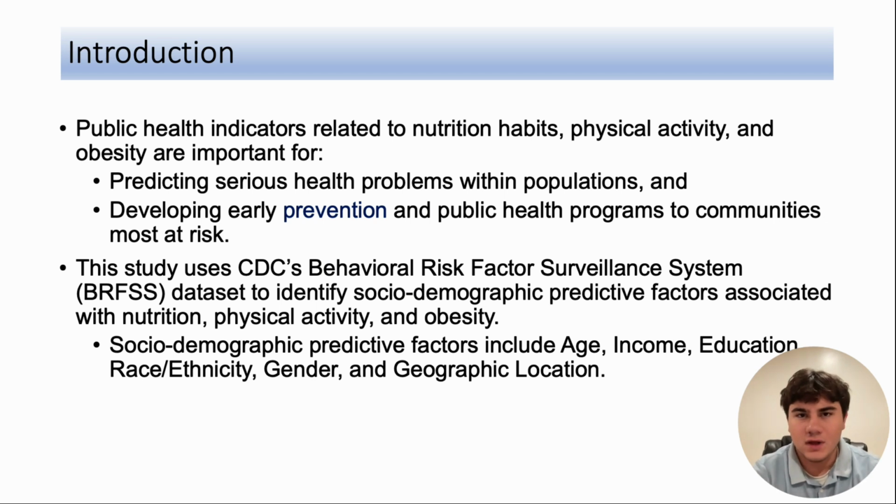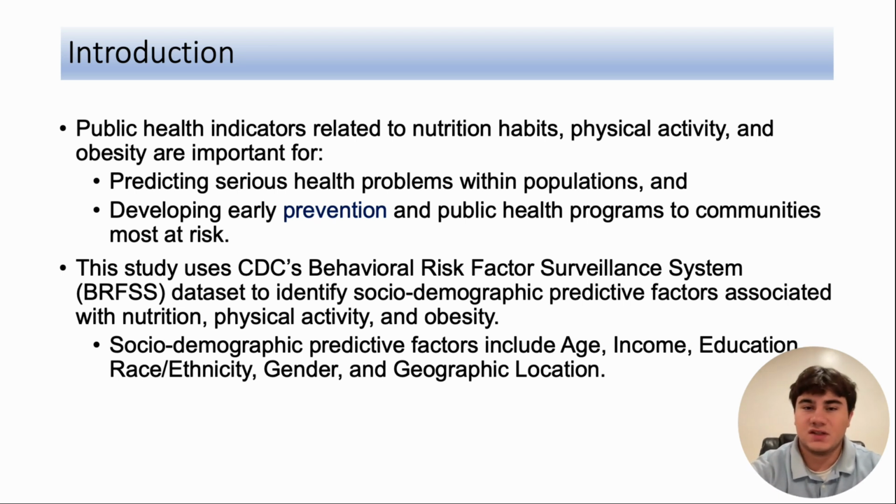So to start off with, I want to give some background information. We first must understand the significance of public health indicators, which concern nutrition, physical activity, and obesity. These indicators are helpful for forecasting serious health problems within populations and creating early prevention and public health programs to communities that are most at risk. We look at predictive factors such as age, gender, income, and education to help explain why these indicators differ across groups and determine their correlation.